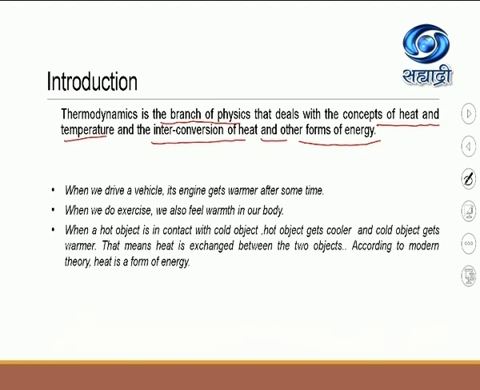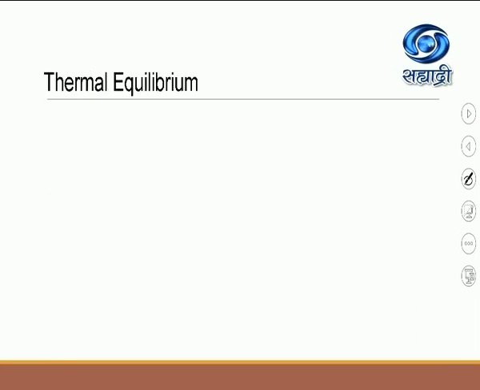Now let us consider a few more examples. So see here, when a hot object is in contact with a cold object, the hot object gets cooler and the cold object gets warmer. So this means that heat is exchanged between the two objects. According to modern theory, heat is a form of energy. Okay? Now, after this, we have to consider an important concept in the topic thermodynamics, that is thermal equilibrium.